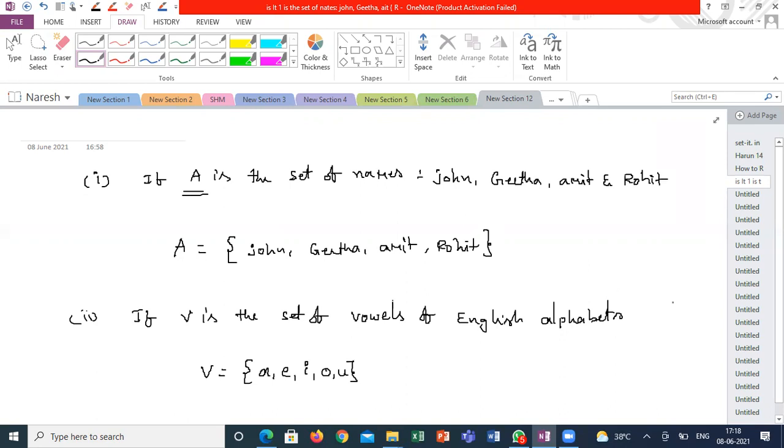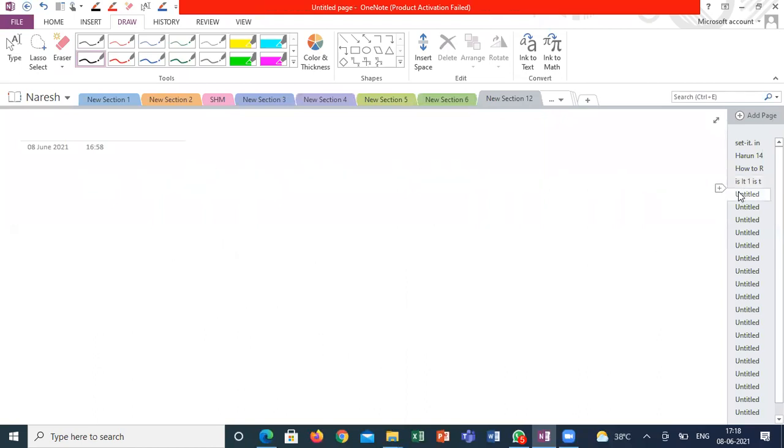If I try to represent each and every element, it is not easy to represent the set. If the elements are finite, that is called a finite set. If the elements are infinite, that is called an infinite set.